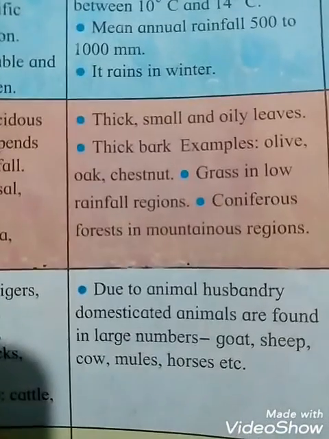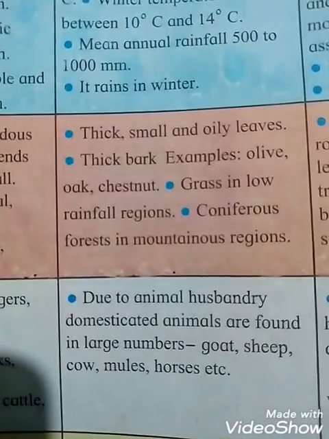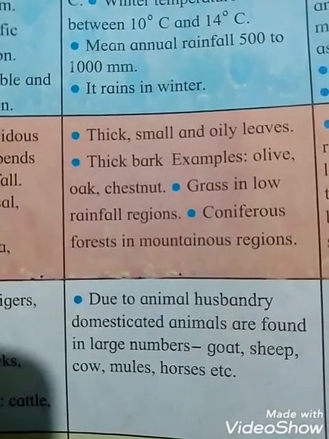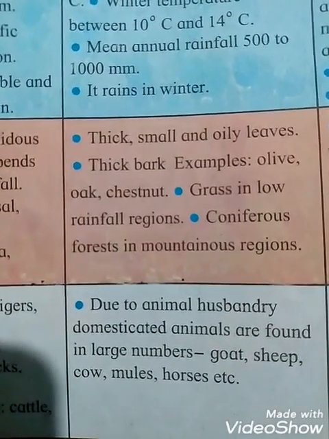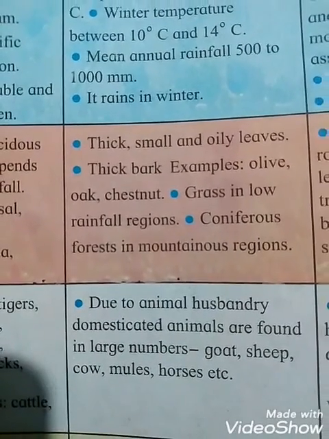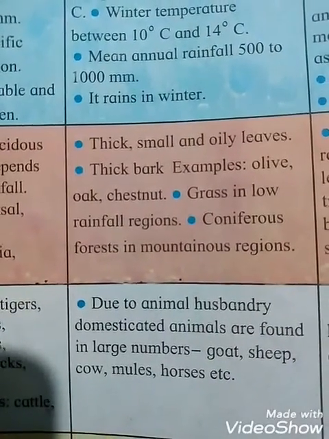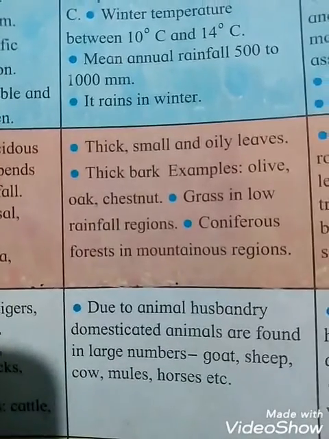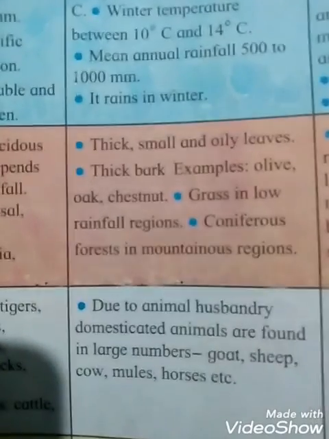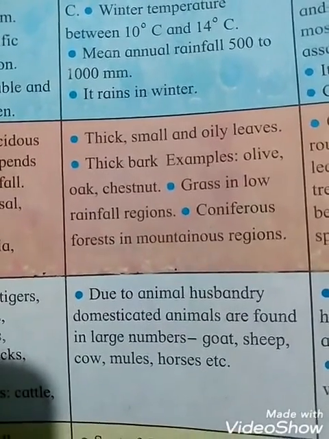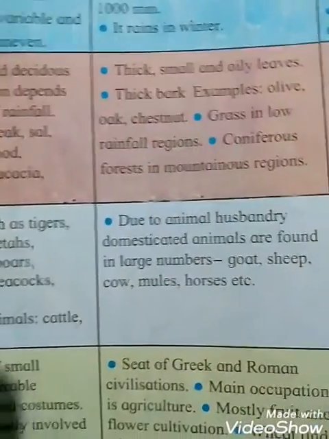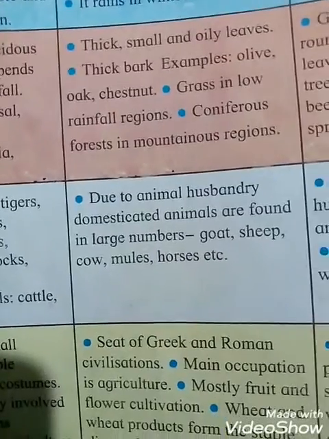Now see the animal life. What types of animal life are found in the Mediterranean region? Due to animal husbandry, domesticated animals are found in large numbers, students, because people are doing animal husbandry as an occupation. So what do they domesticate, students? That is goats, sheep, cows, mules, horses, etc. So these types of animals are domesticated.